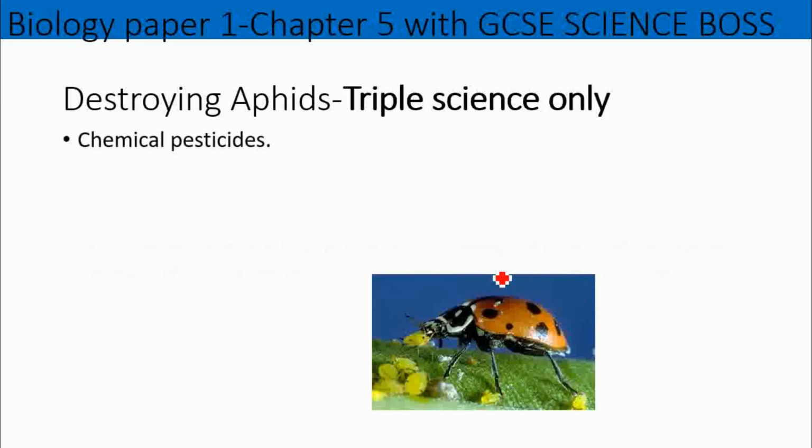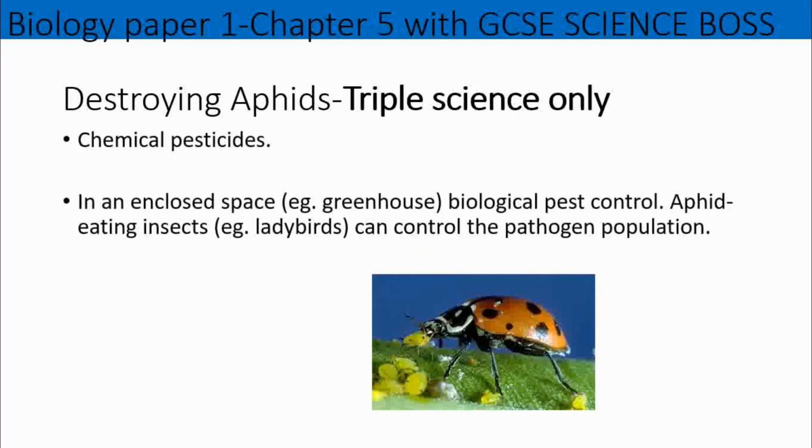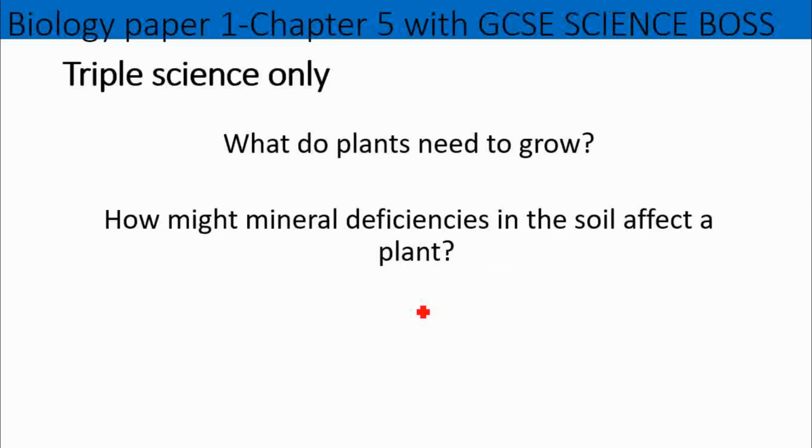You can use pesticide. You can also have them in an enclosed space with some sort of biological pest control. You can get something which will eat the aphids, such as ladybirds. So they can eat the aphids. You can see what's happening there. Good. Next up, you need to think about the deficiencies that plants might have. Plants need mineral ions and water to grow.